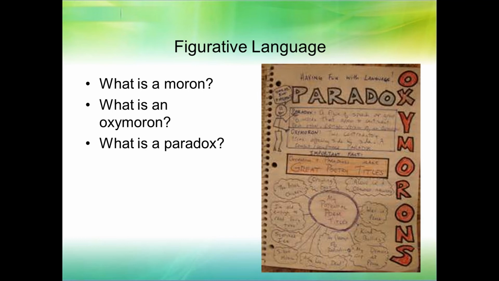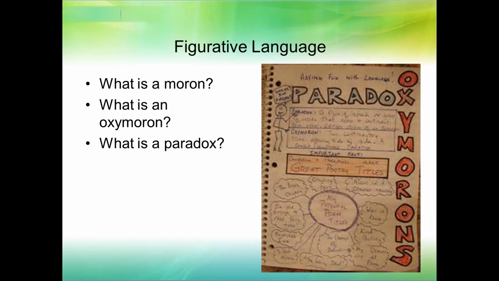What is a moron? What is an oxymoron? What is a paradox? Since I don't actually answer this first one in here, when you call someone a moron, you're saying they are stupid or unintelligent. But often when I ask what an oxymoron is, students get confused and think of the definition